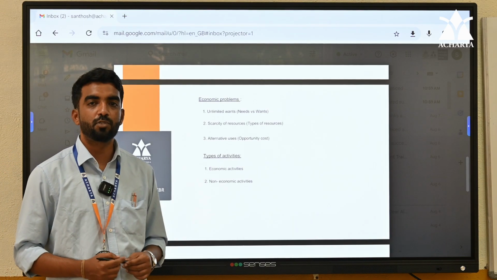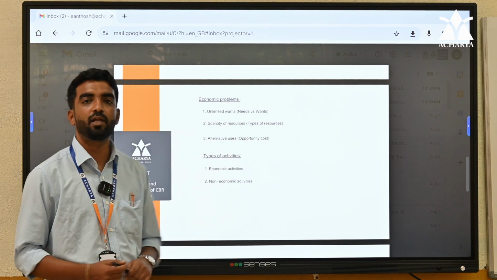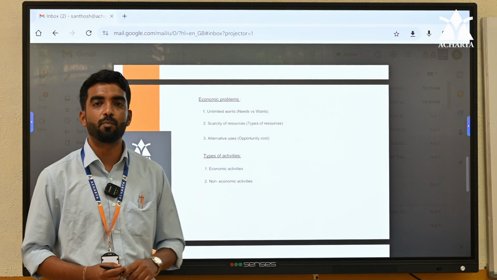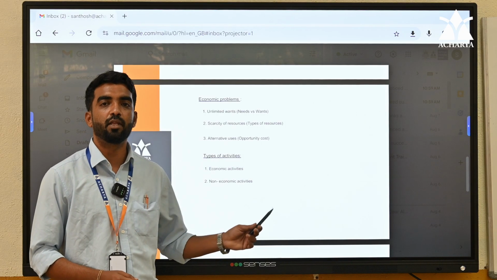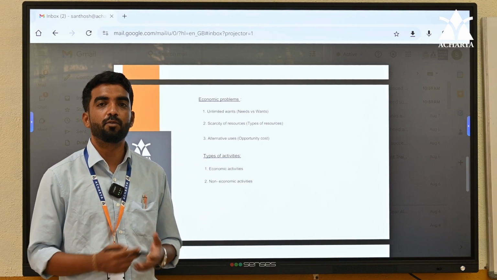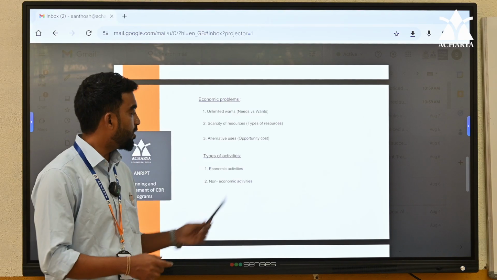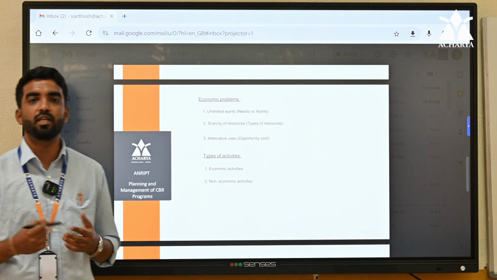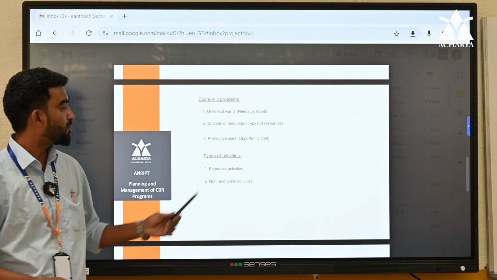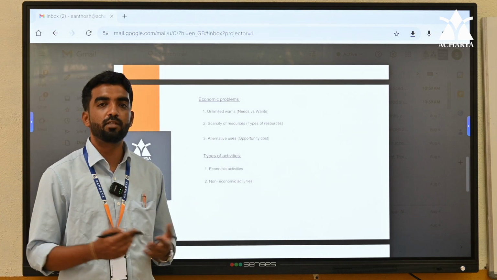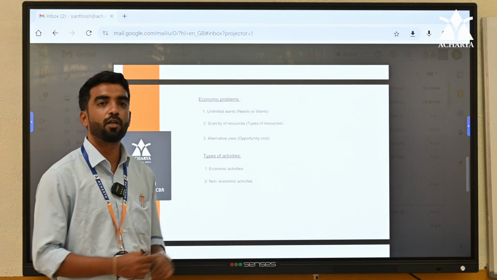And there are different types of activities. The first one is economic activities and the second one is non-economic activities. Economic activities are activities which involve money. If money is involved in an activity, that is called economic activity. If money is not involved, that is called non-economic activity.